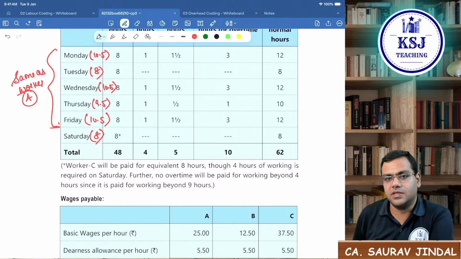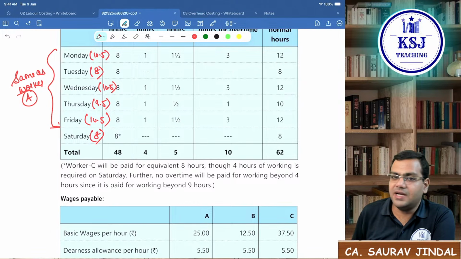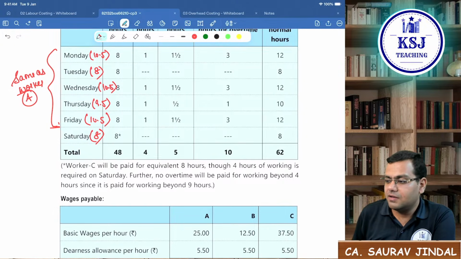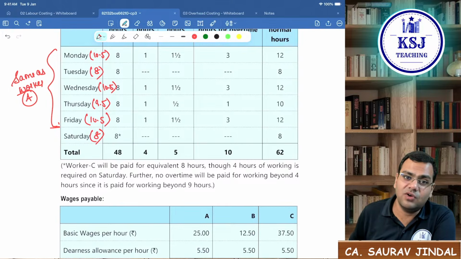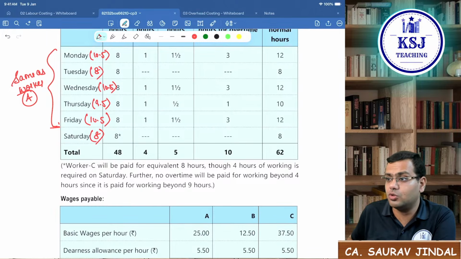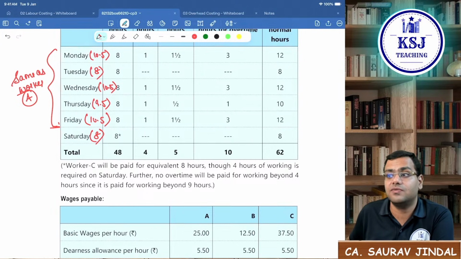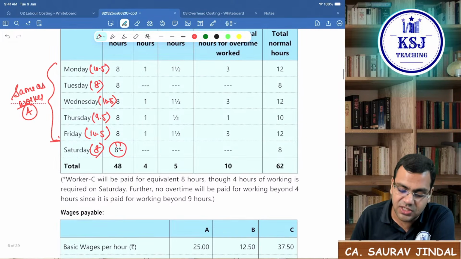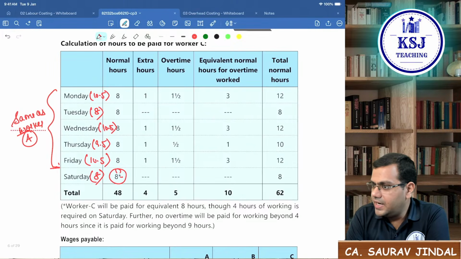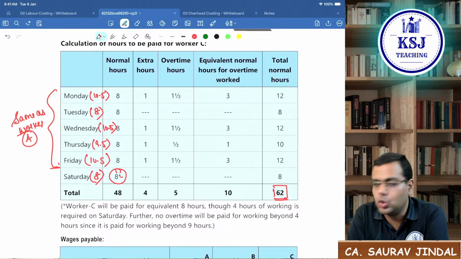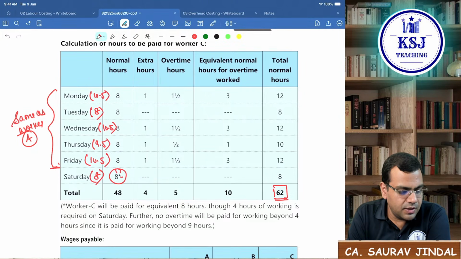What about Saturday now, sir? Now Saturday he is working for 8 hours. So will you give the overtime? No, we cannot give overtime. The reason being the overtime will be paid as given in the question. The overtime will be paid only if he works for beyond 9 hours. So for 8 hours, we are going to pay the normal wages only. Right? So this will be the total equivalent hours of 62. Is that clear?